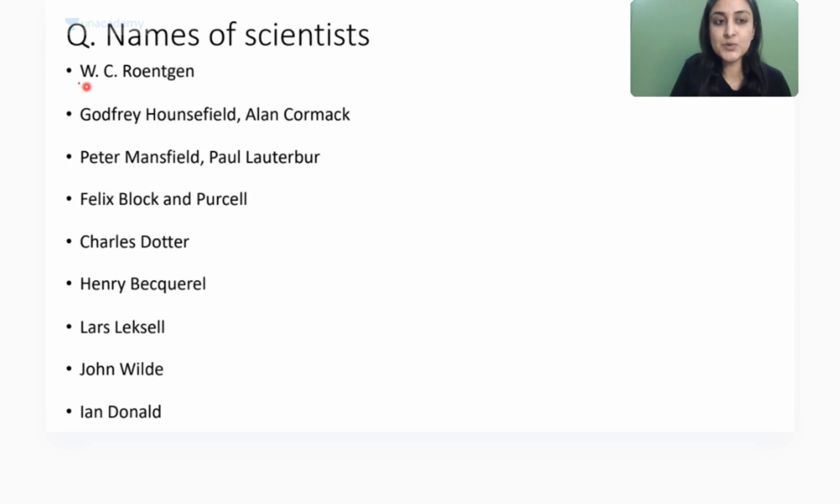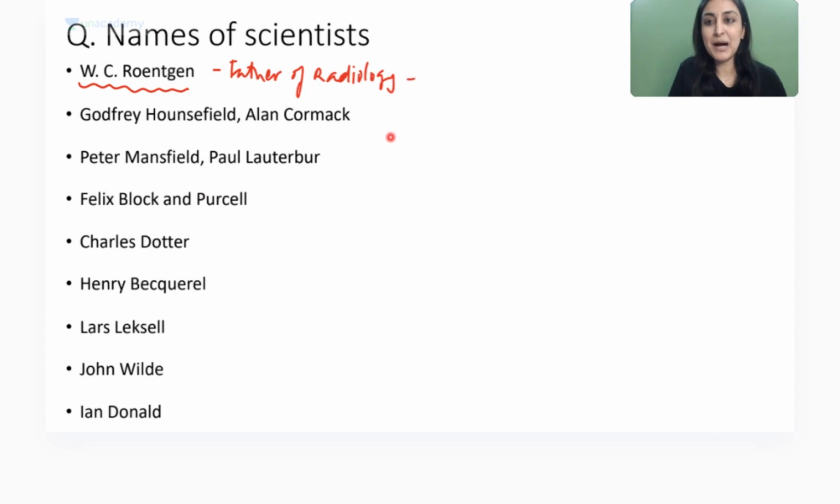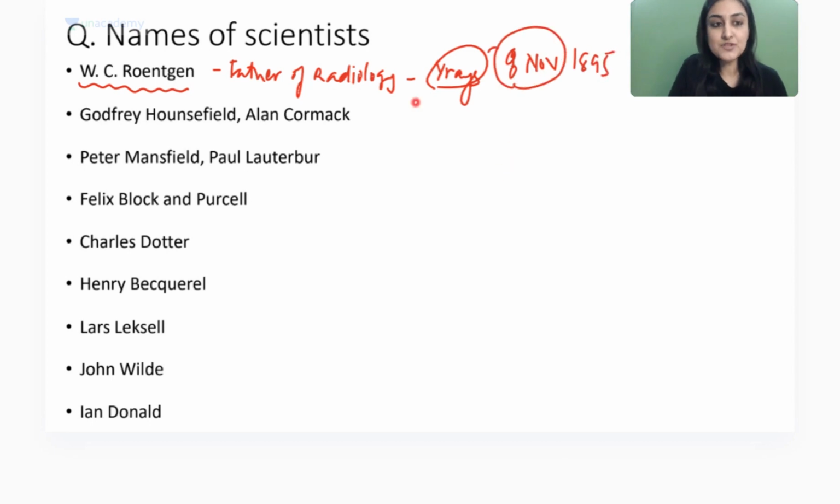So very, very quickly, tell me who is Roentgen. Everybody needs to know who is Roentgen because he is the father. He is the father of the subject that we are studying because, not God, but father. Okay, so he's the father of radiology. He discovered X-rays on the 8th of November, 1895. All right. And is this day holding any importance because of that? Yes, it becomes the International Day of Radiology. Okay, yes, he accidentally took an X-ray of his wife's hand. Okay, so remember 8th of November date.